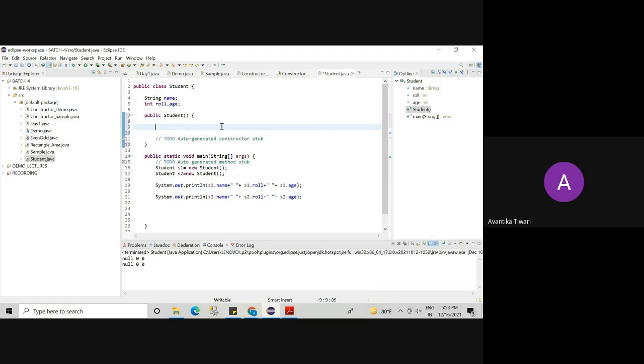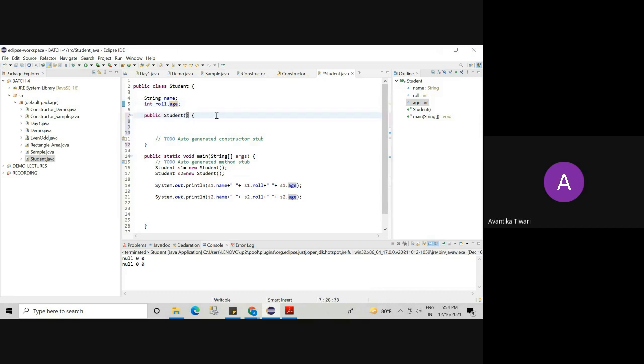Now we will see what we can do inside the constructor. This constructor we have written is not the default constructor, because the default constructor is given by the compiler, but this constructor we are writing ourselves. How many parameters are we passing? 3 parameters, 1, 2, and 3.